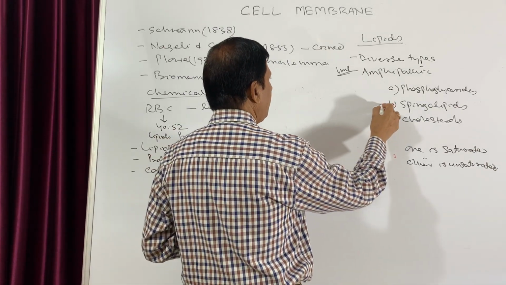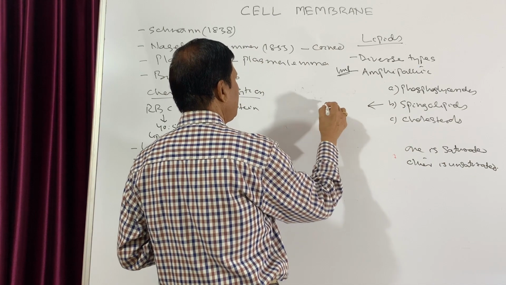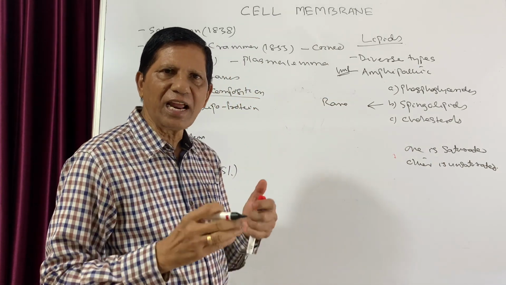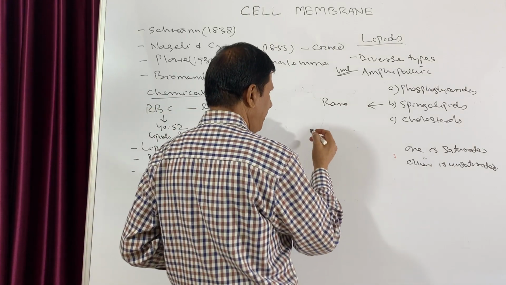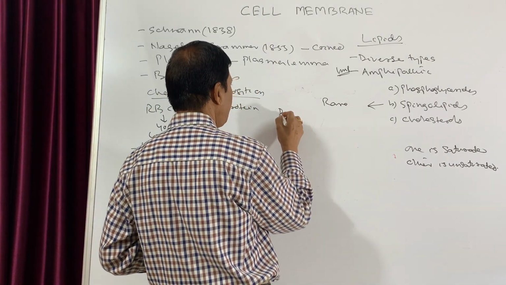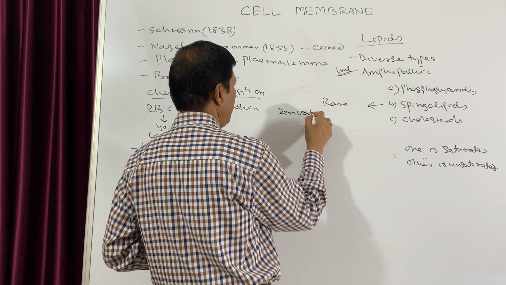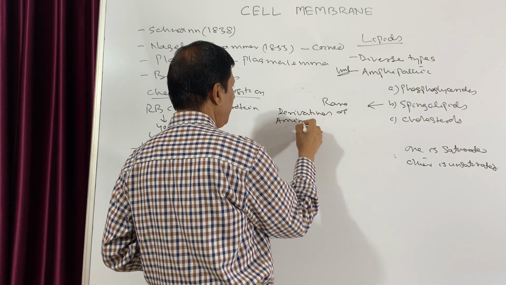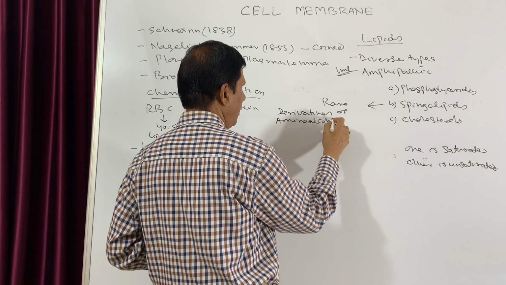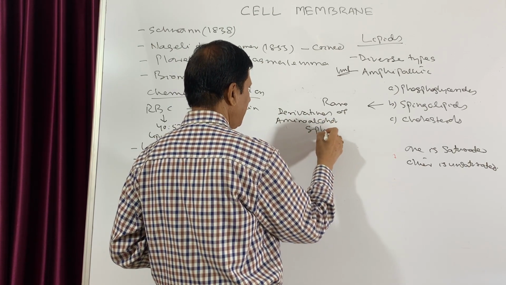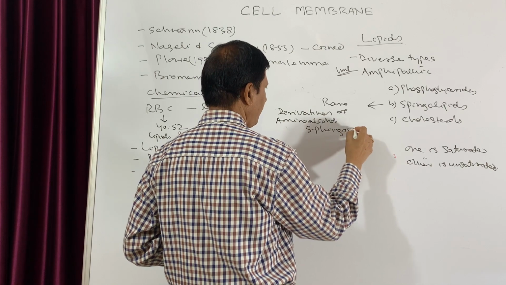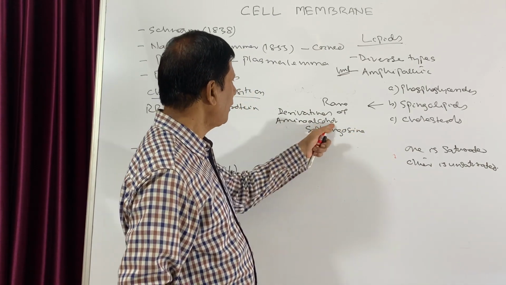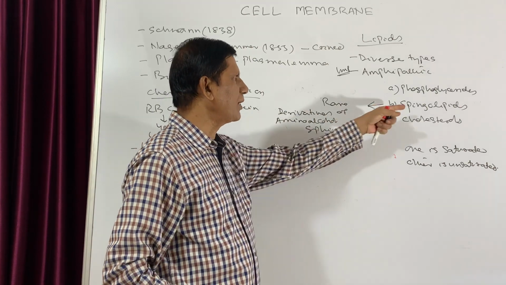They are usually derivatives of an amino alcohol, that is sphingosine. So sphingosine is one amino alcohol, and its derivatives are known as sphingolipids.